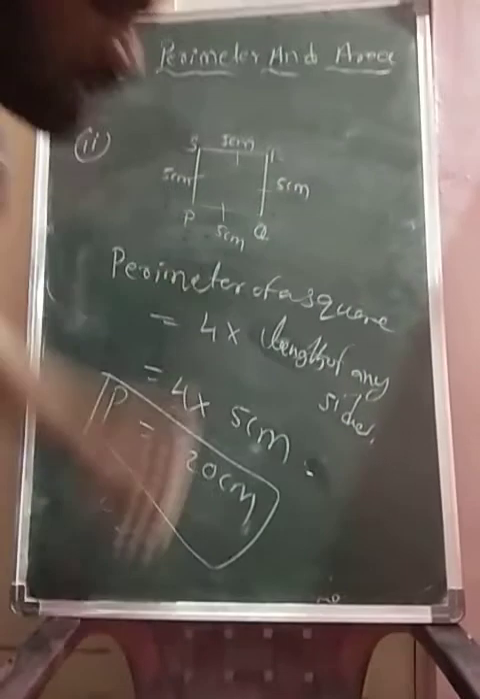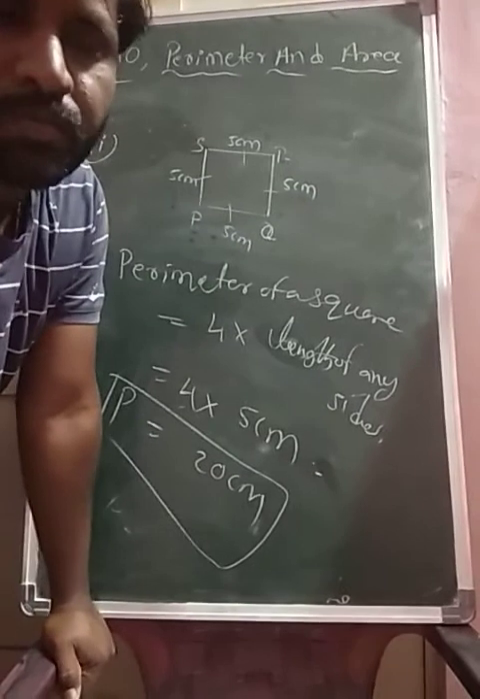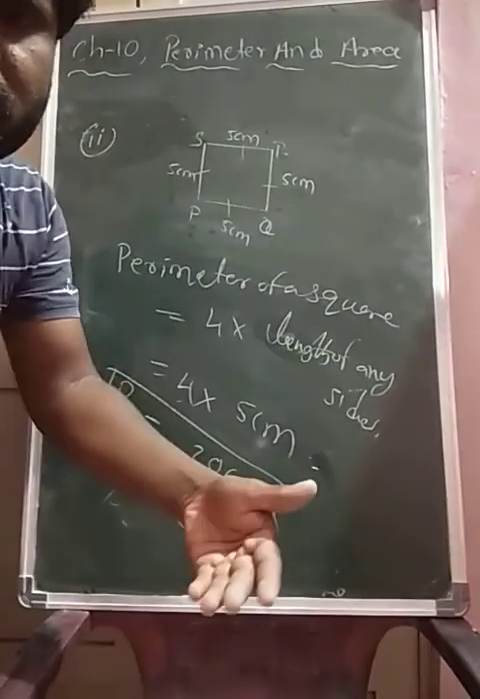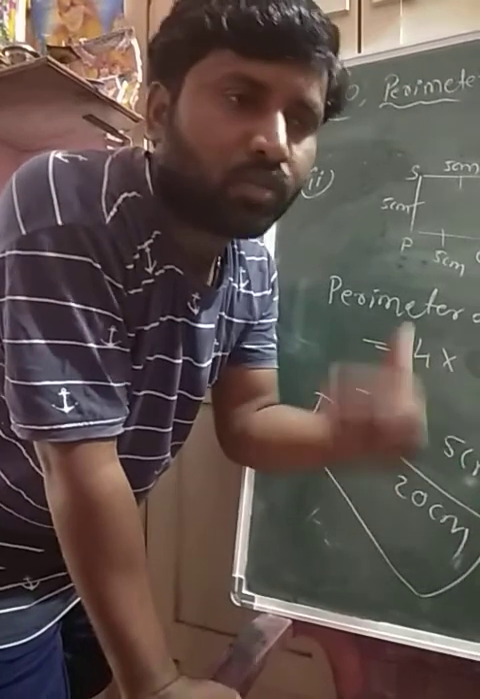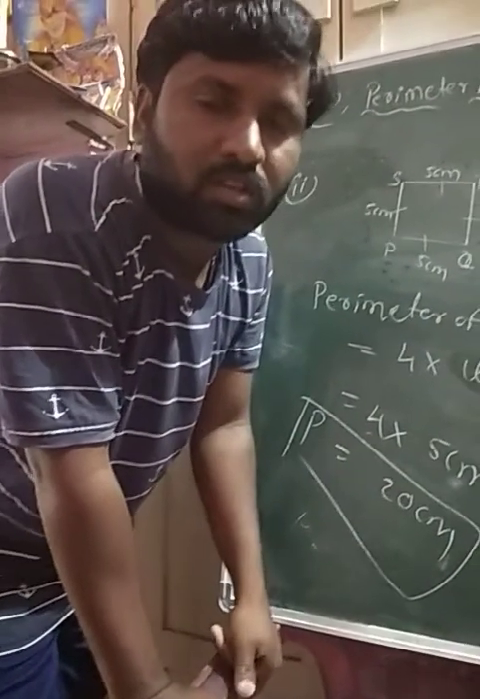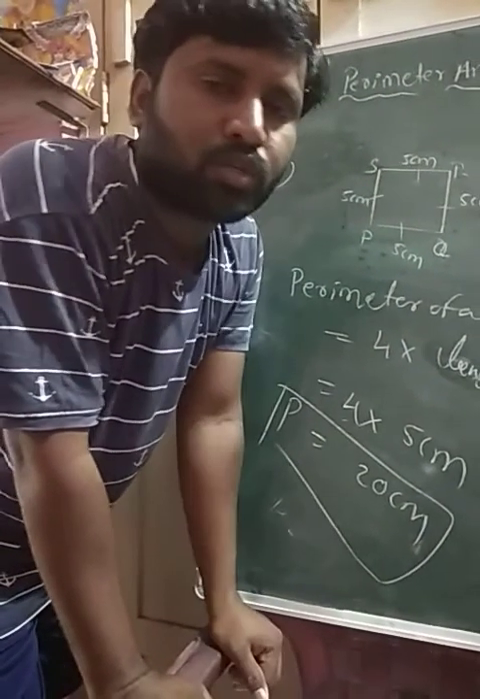So you take different kinds of figures and by adding all the sides, okay na, you will get the perimeter, the length of all sides. So you try some other figures.